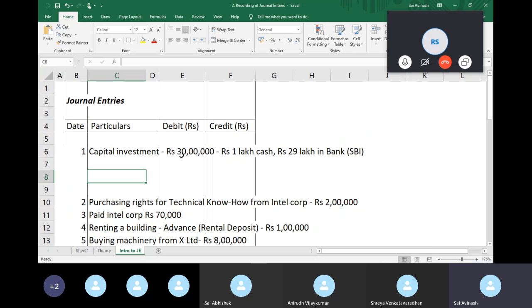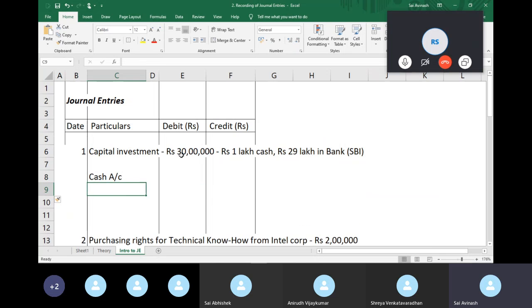So in this case, the transaction has a total of 3 accounts involved. One is the cash account. The next one is a bank account, an SBI bank account. And there is the capital account.